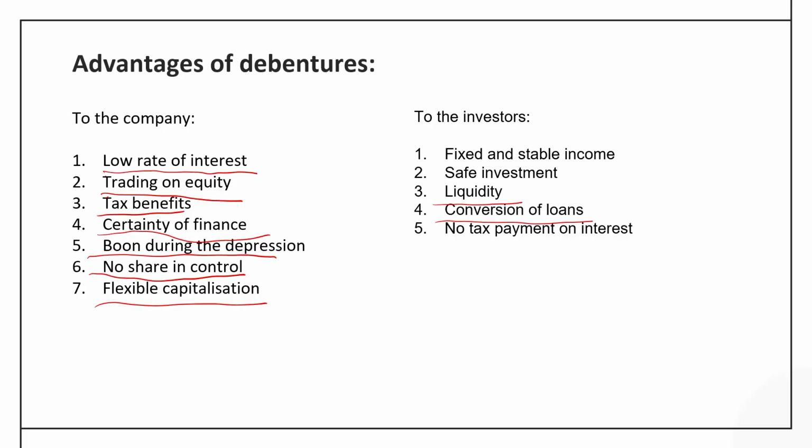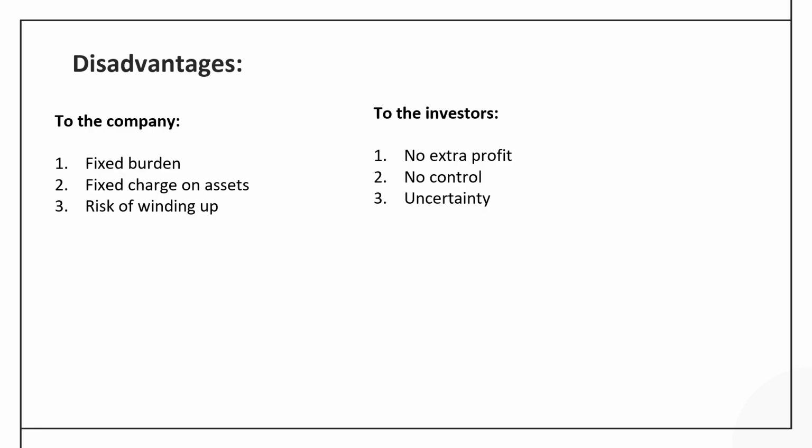So at least these are the benefits, but yes, there are certain disadvantages to the company and to the investor as well. The first, the compulsion comes in the form of fixed burden of the interest and the principal amount. So the company, whether it is having profit or not, has to pay periodically the interest and the principal amount. Then the company would also have to keep some of the asset as collateral. So there will be a fixed charge on asset.